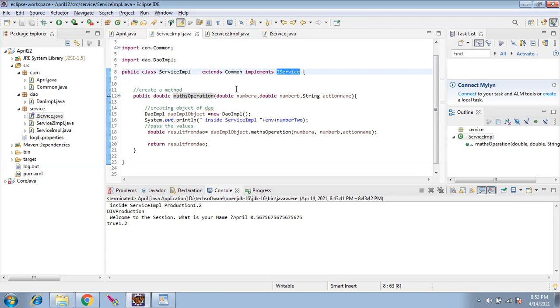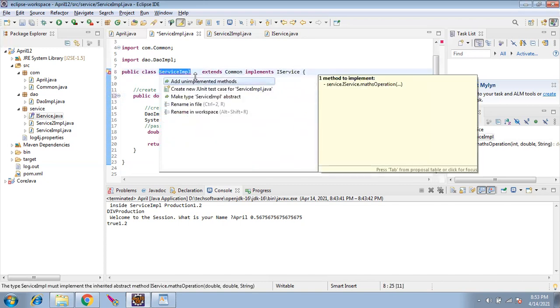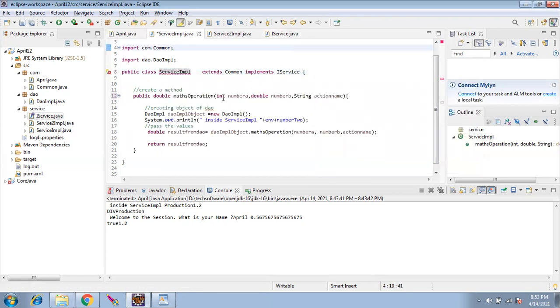Let's say I am coming here, I am implementing the contract. Instead of double, I am changing it to int. See, the compiler is throwing an error immediately. You have implemented the contract, but you have not implemented it the correct way as asked by the owner. He asked you to get two variables as double and double, and you are now deviating and giving int.